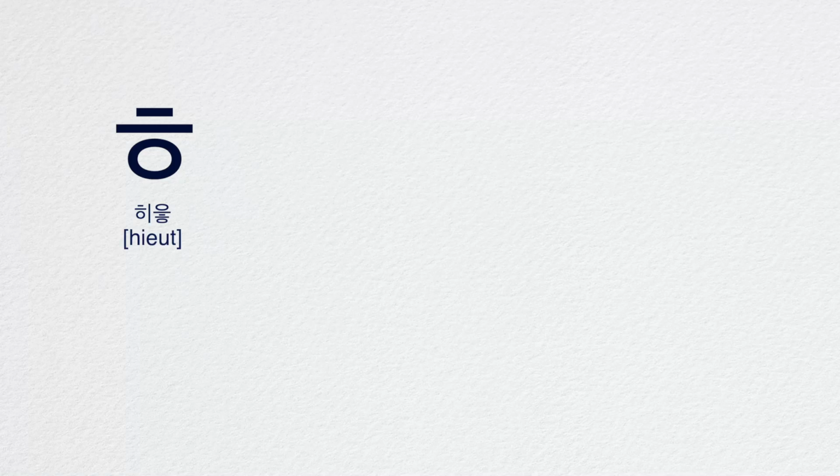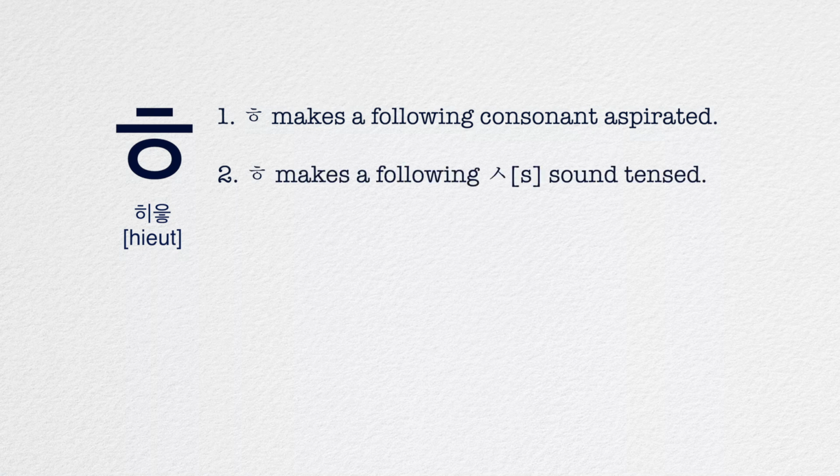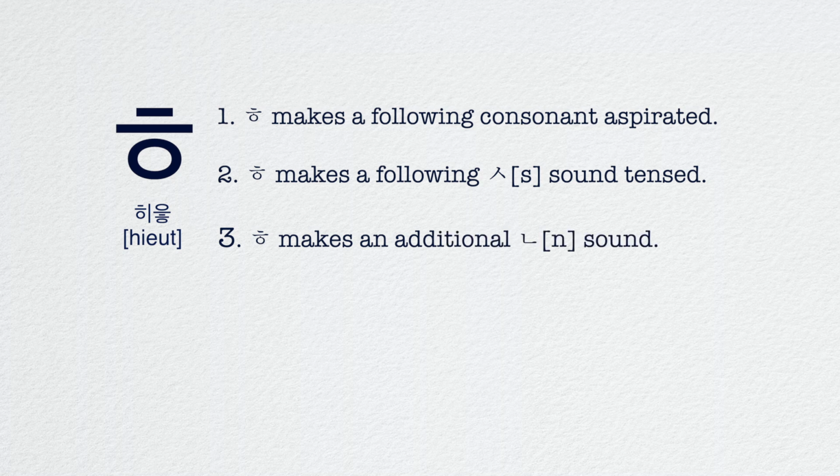This consonant 히읗 has four special roles as a 받침. First, 히읗 makes the following consonant aspirated. Second, 히읗 makes the following sound tensed. Third, 히읗 makes an additional N sound. And fourth, 히읗 is mute in front of a circle consonant.